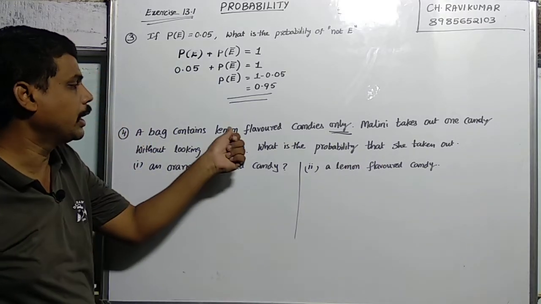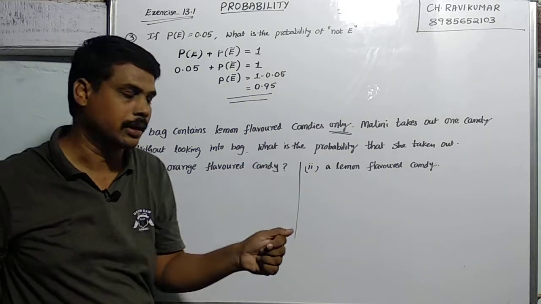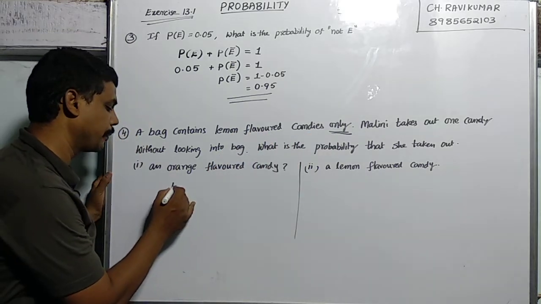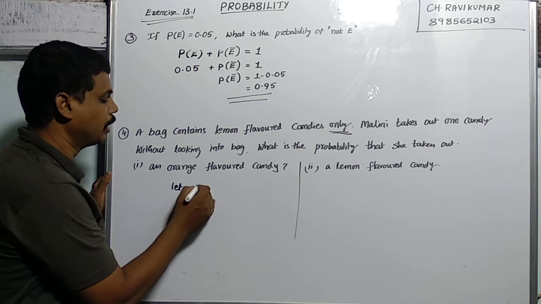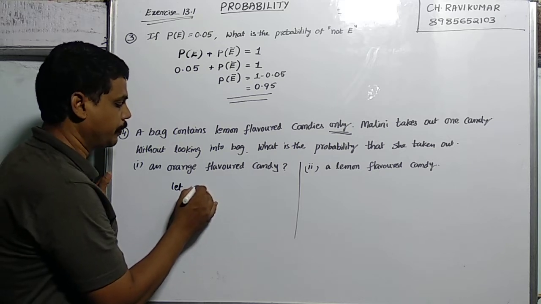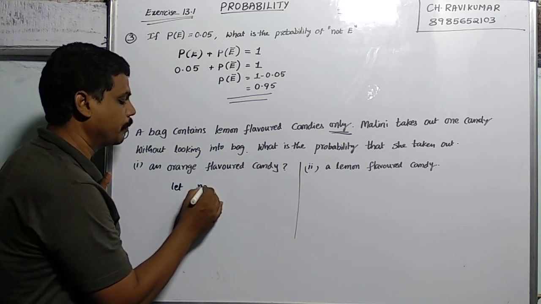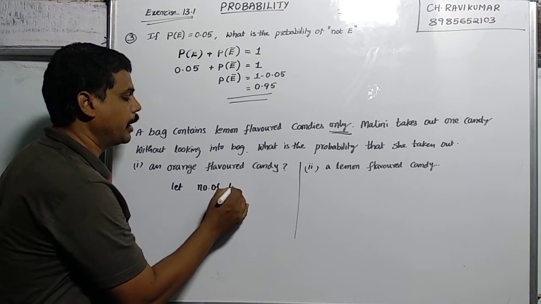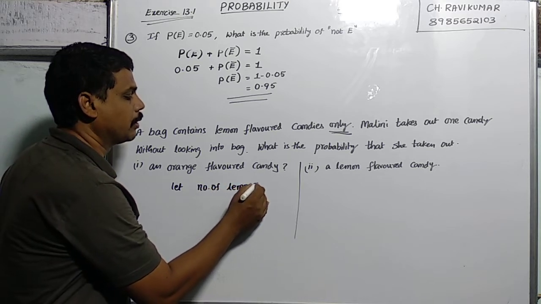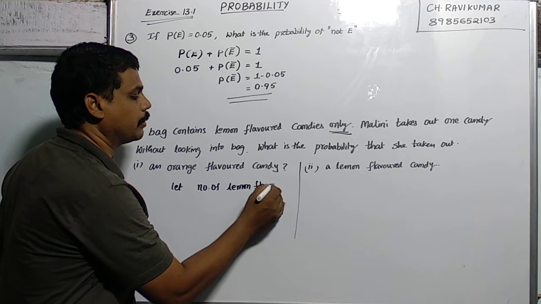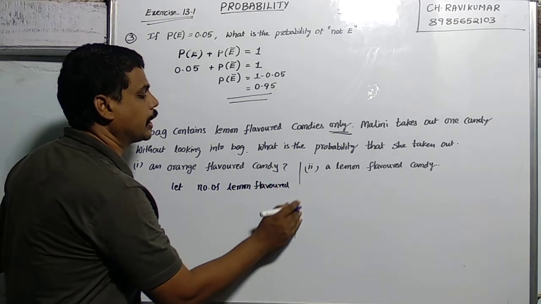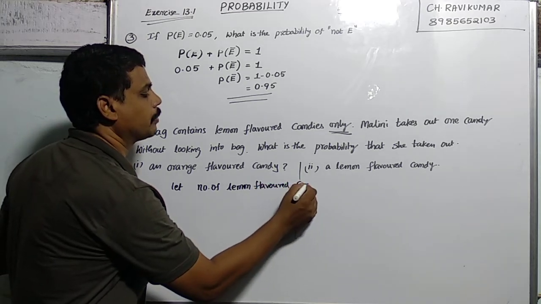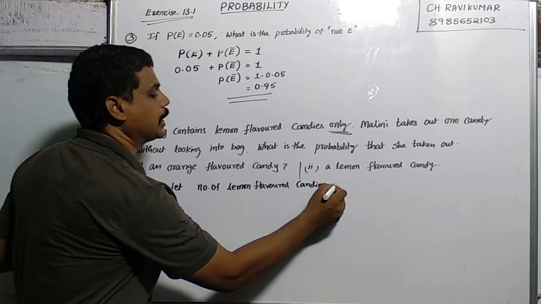Now, here only lemon flavored candies are there. Suppose we take the number of lemon flavored candies in the bag as n.